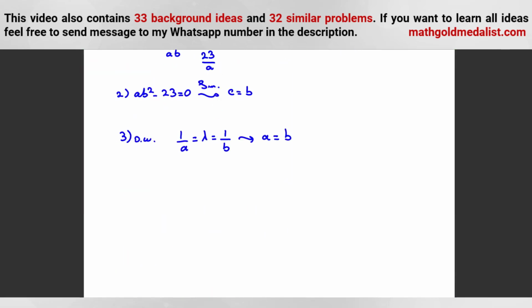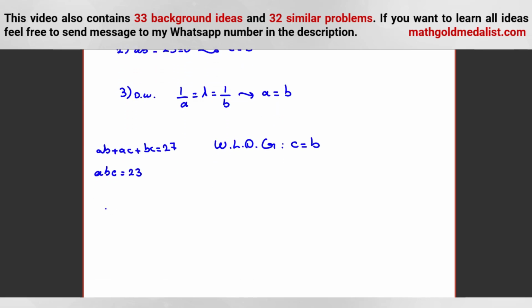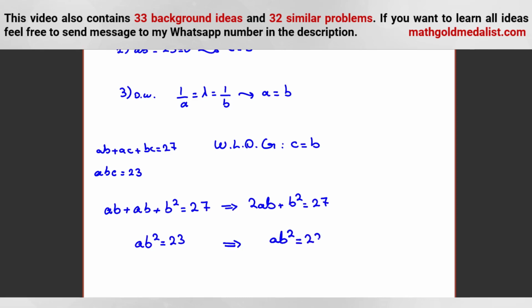Okay, so here we can conclude that two of them are equal without loss of generality. Suppose that C is equal to B. So we can say AB plus, we replace C with B, AB plus B squared is equal to 27, and AB squared is equal to 23. So from here, 2AB plus B squared is equal to 27, and from here, AB squared is 23, and we want to find maximum of what?